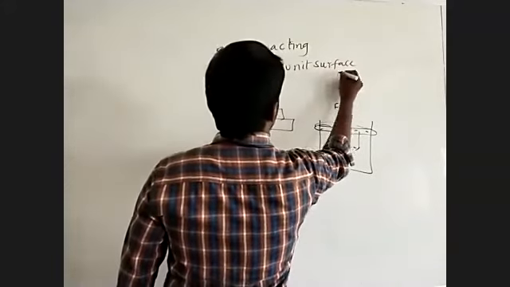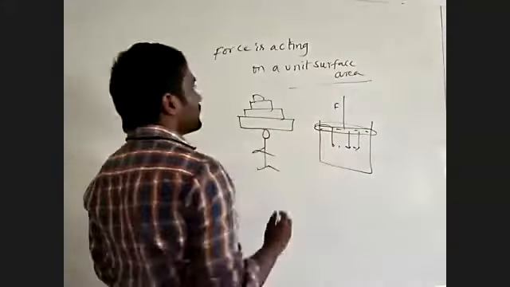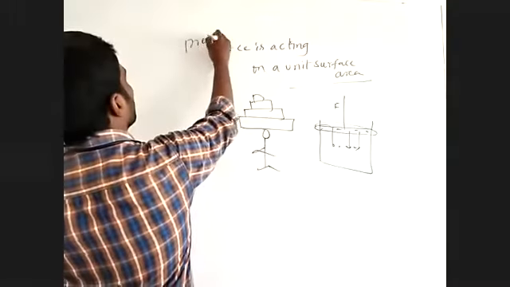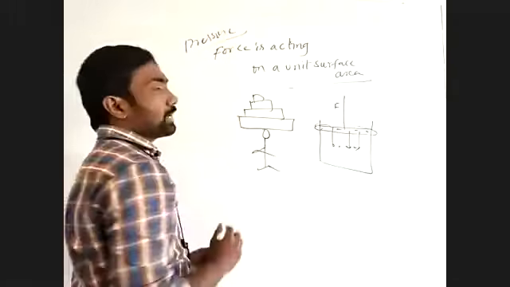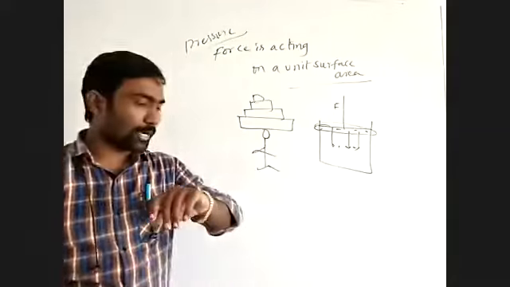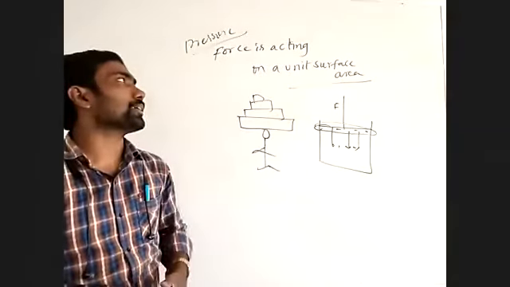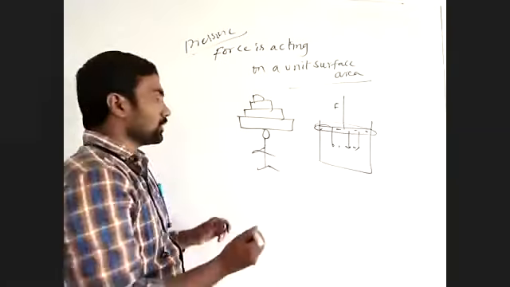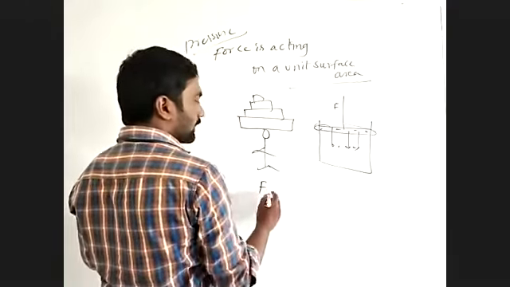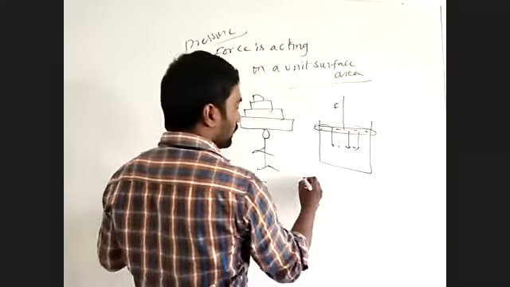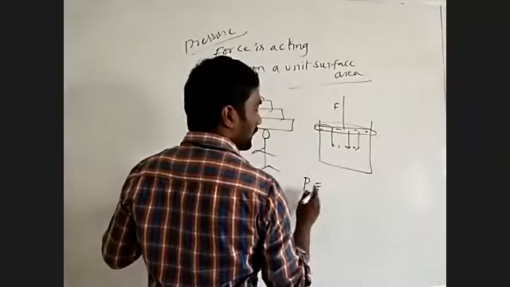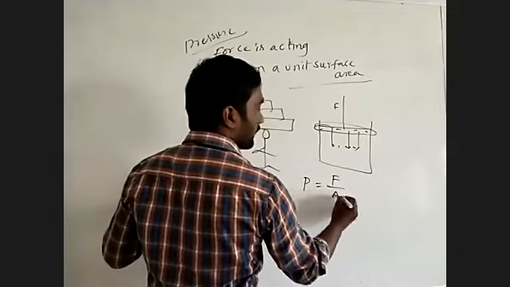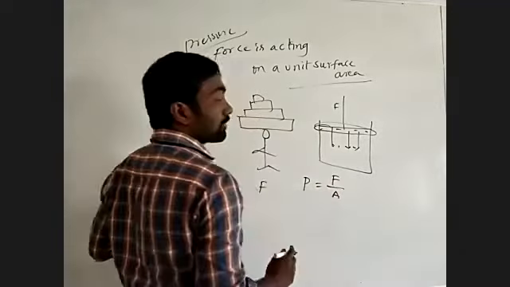So what can we say? The force is acting on a unit surface area. That is nothing but pressure. Pressure is the force acting on a unit surface area. So pressure is equal to force by area.